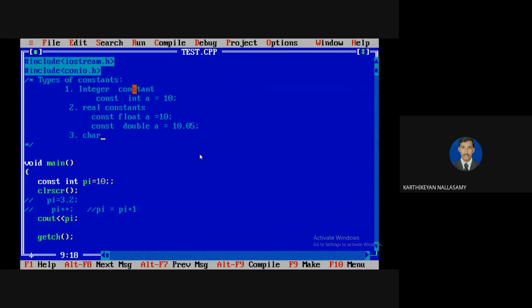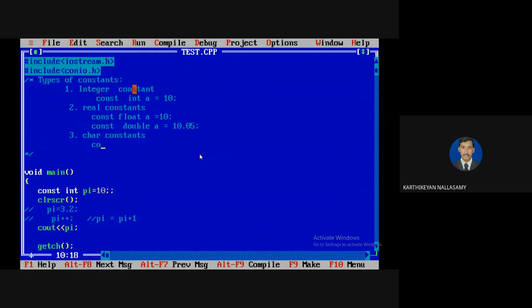So the next one is called character constants. In character constants, we are going to define the character variable as a constant. So the variable name equal to it, the character must be defined only in single quotes. Or maybe it will be represented by an ASCII value, which varies from 0 to 127. So for example, I'm going to define a character constant, pi equal to, for example, 'a'. Now I'm going to compile. So run. It will be displayed as usual.